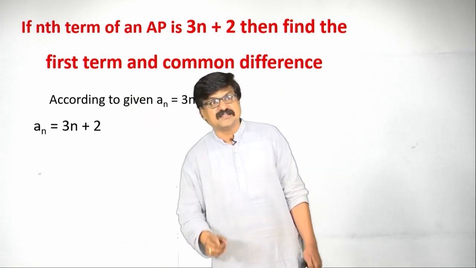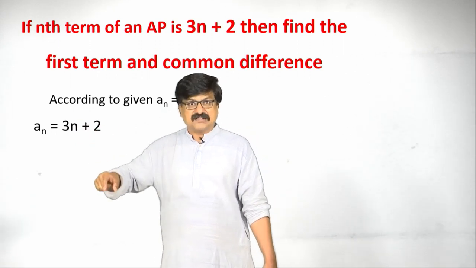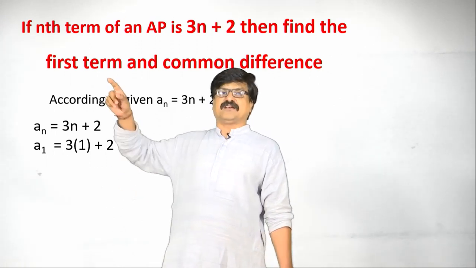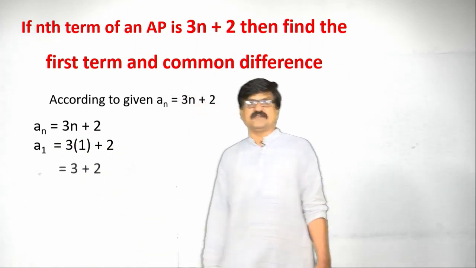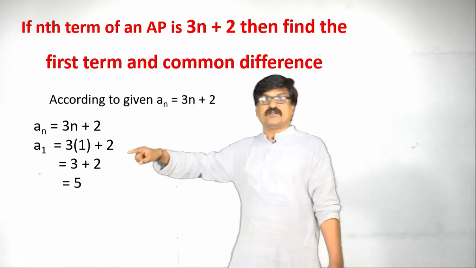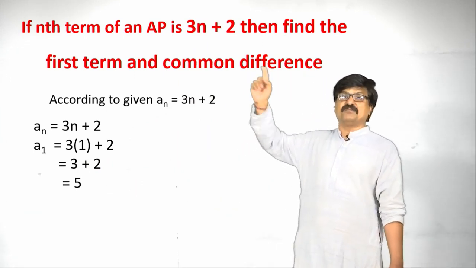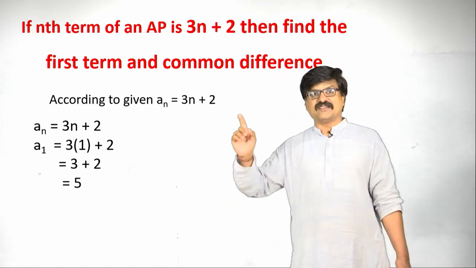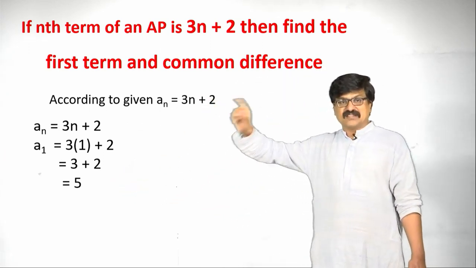First term how to find? In place of n, substitute 1, the getting number itself is first term. Let us see here, I am replacing n as 1, 3 into 1 is 3 plus 2, that is 5. For this nth term, first term is 5. Again we have to find common difference. What is the formula for common difference? A2 minus A1. A1 is here. Let us find A2 by using this.